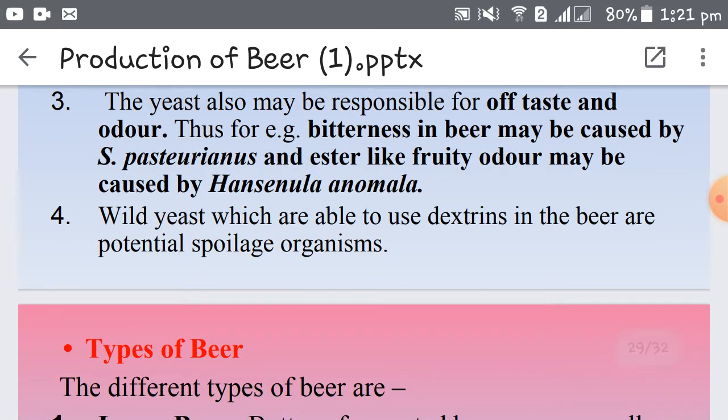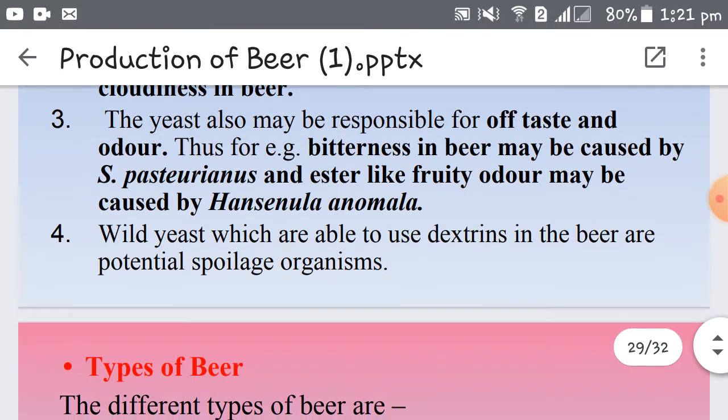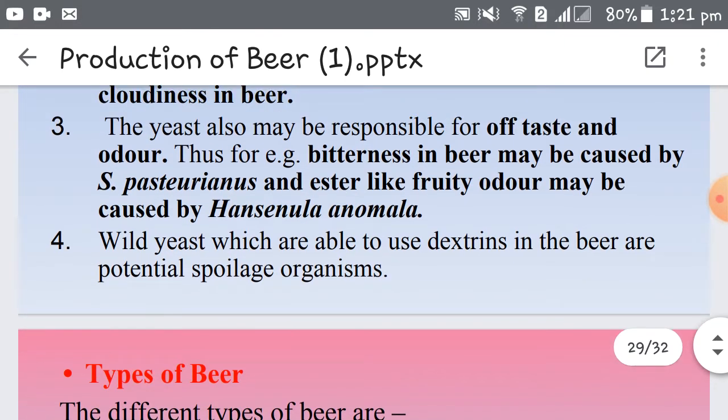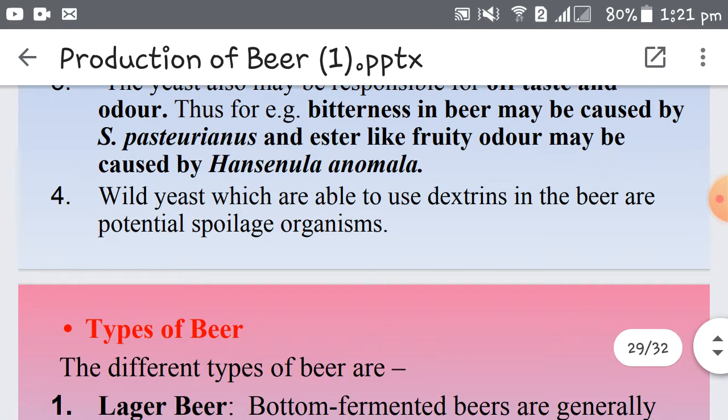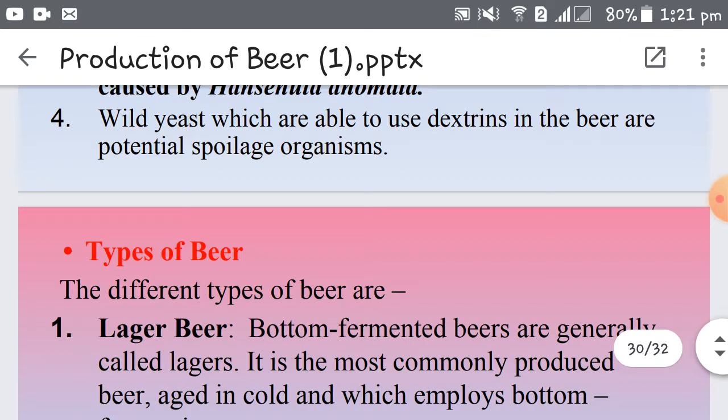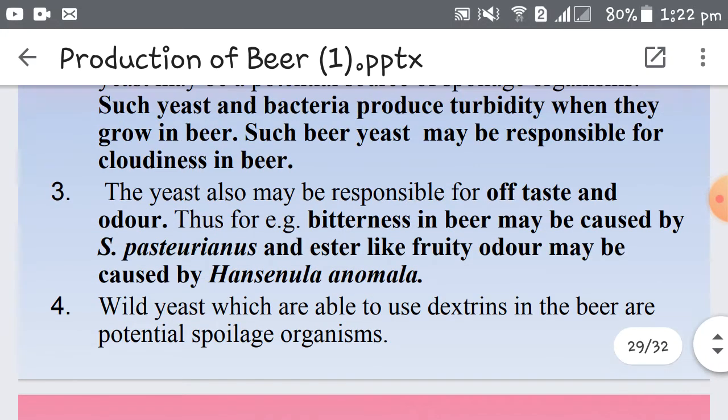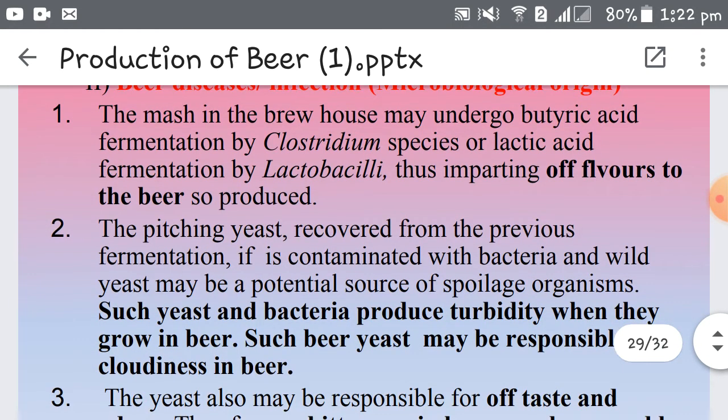For example, there are certain wild yeast like Saccharomyces pastorianus, okay, which produces bitterness in beer, right? So there are certain wild yeast which are responsible for off taste and odor in beer, bitterness in beer, and that is why such microbes should be taken care of. They are undesirable, and hence we have to use only pure culture of yeast. Wild yeast are also able to use the dextrins that are present in the beer, and they are potential spoilage organisms. Okay, so what are the different spoilage organisms, right, which causes defect in beer or diseases in beer?